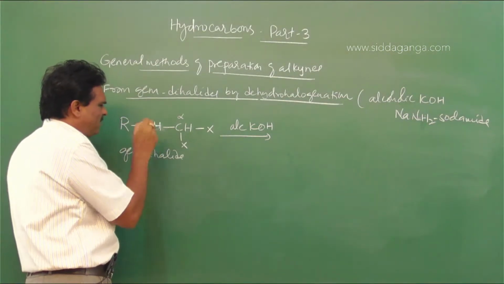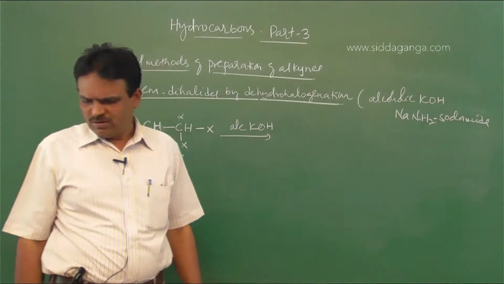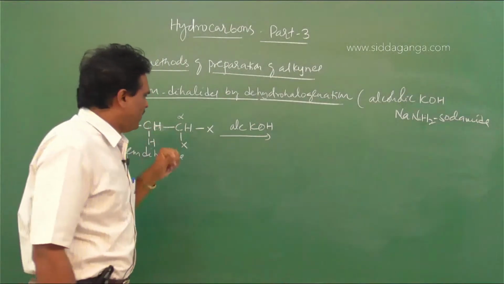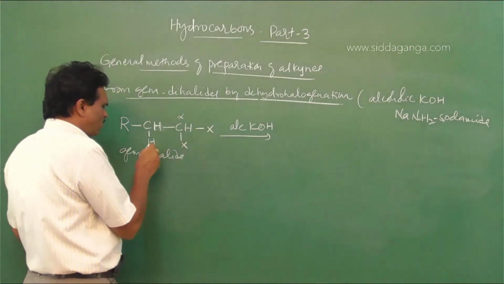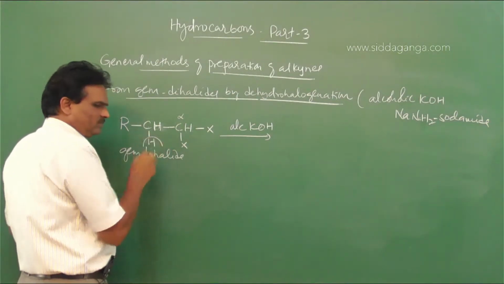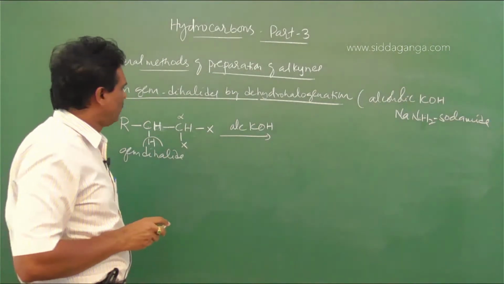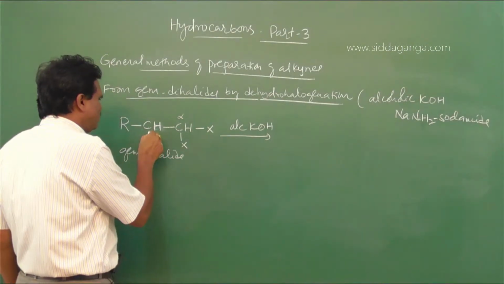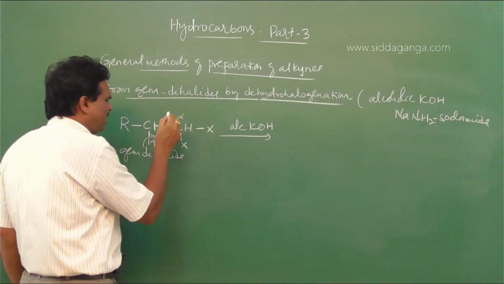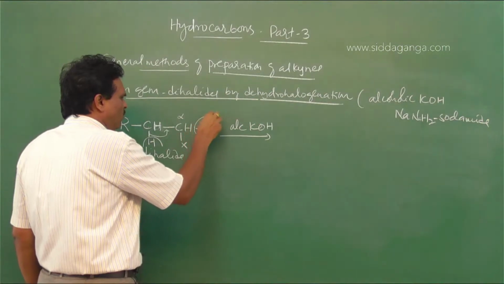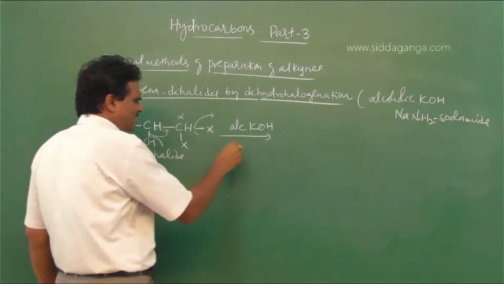The beta carbon has hydrogen, therefore it undergoes dehydrohalogenation. The H bonding electrons come over here, and at the same time one X is eliminated as HX.